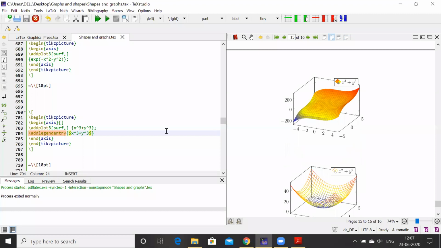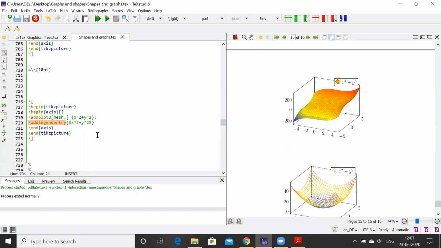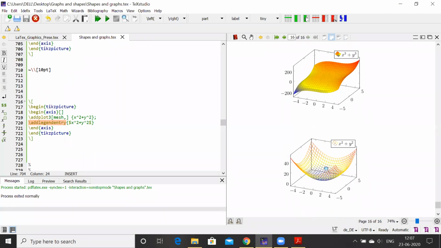Again, for this surface, we want this plot in mesh format. So we can have this command, mesh, comma. Only this will give you this type of mesh plot. So this is about 2D and 3D plotting and shapes in LaTeX. This one part is over.